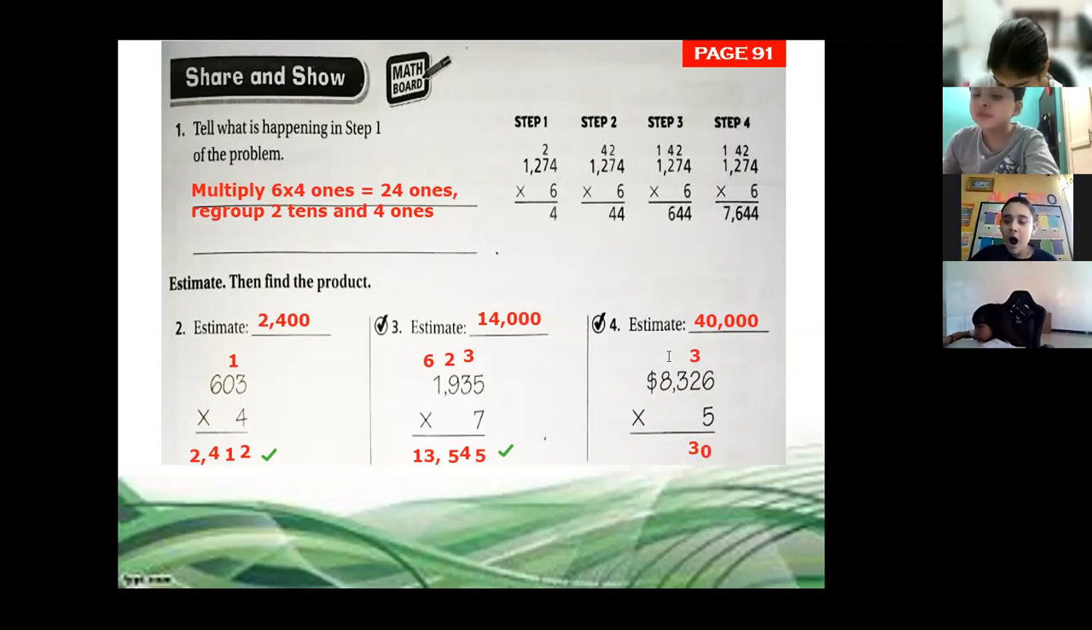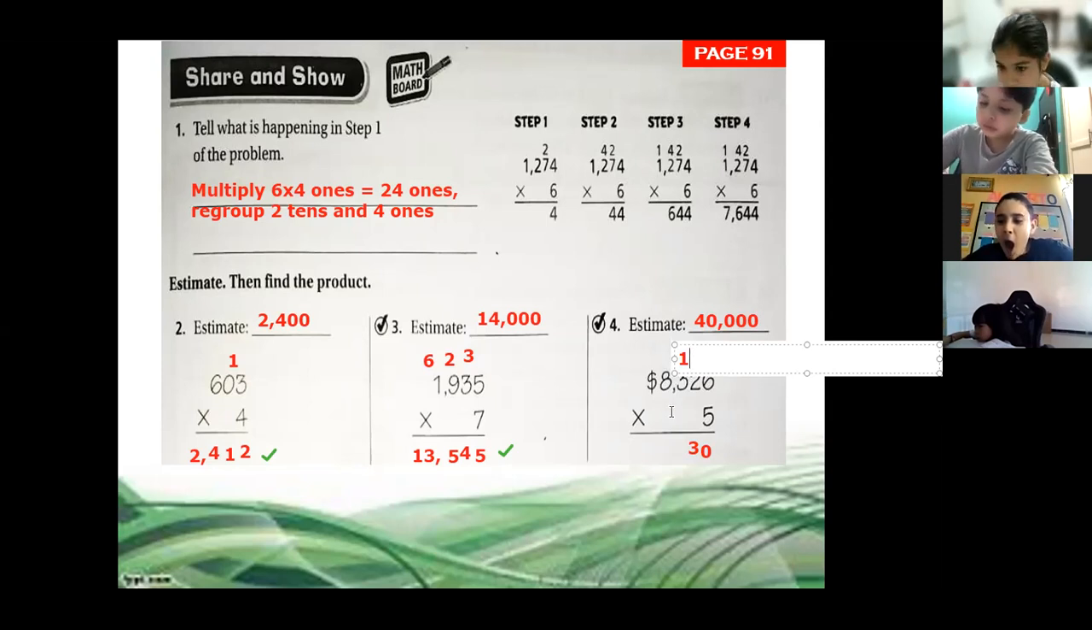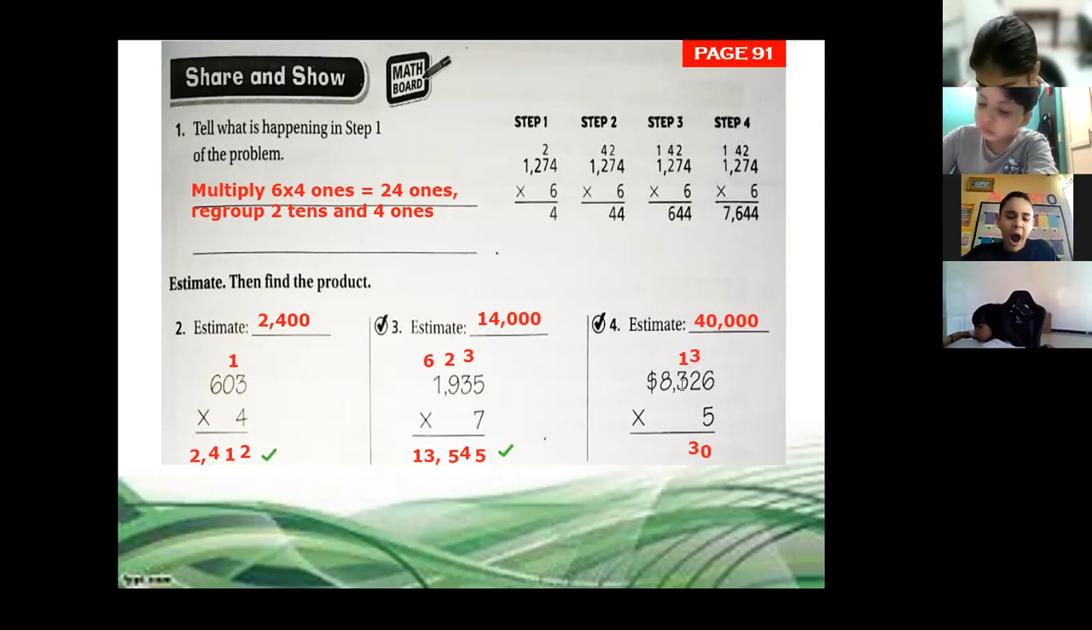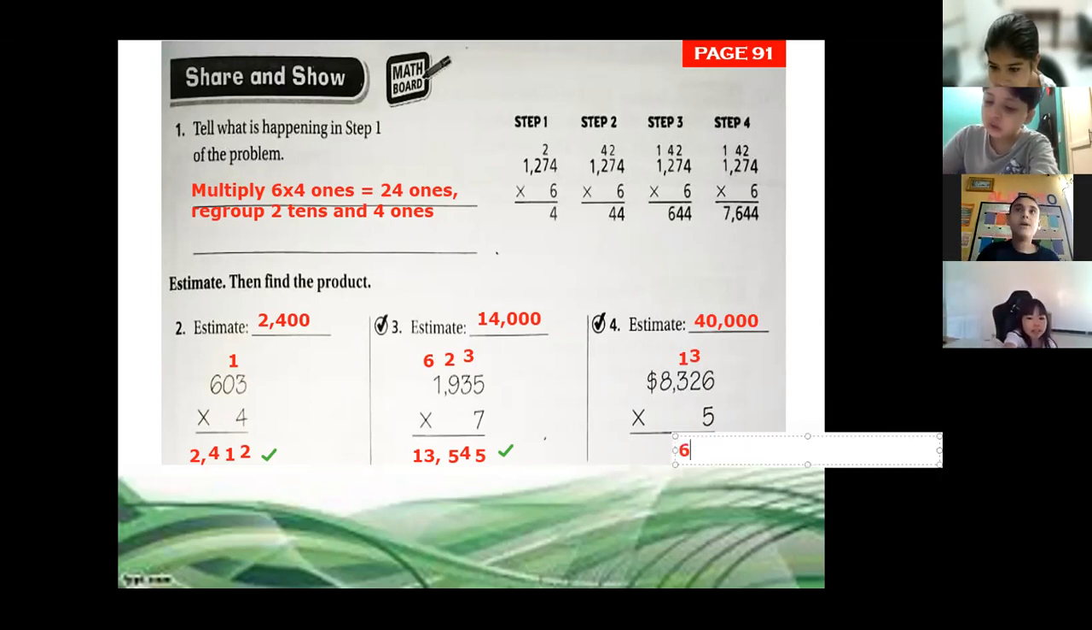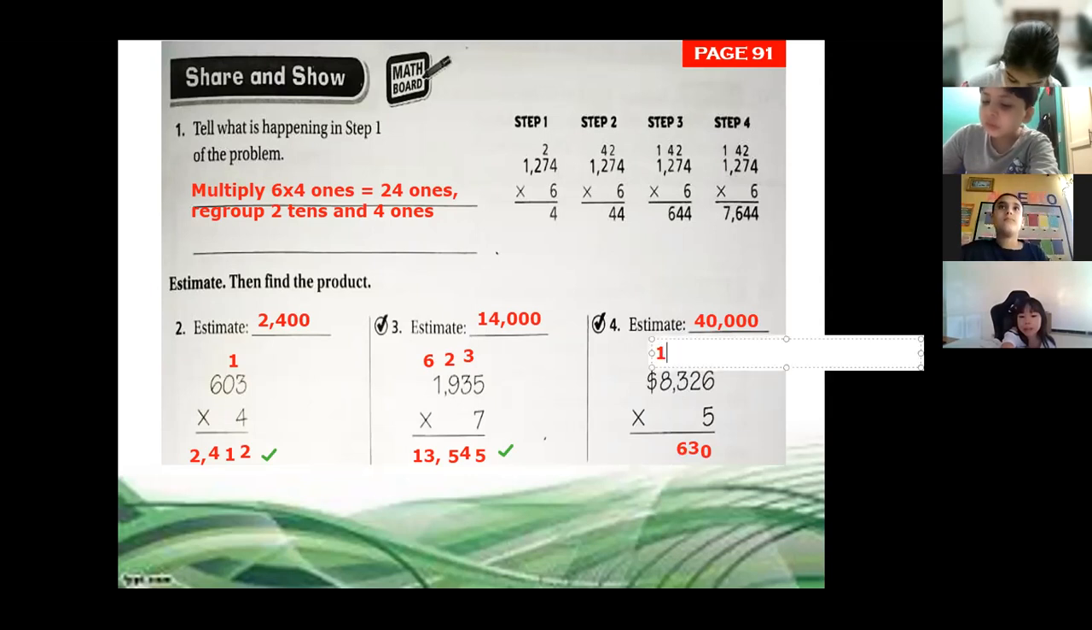And we regroup 1. That one on the 3. 5 times 3, 15. 15 plus 1, 16. That's right. So we write number 6 here and write number 1 on the 1,000. Now the 8.